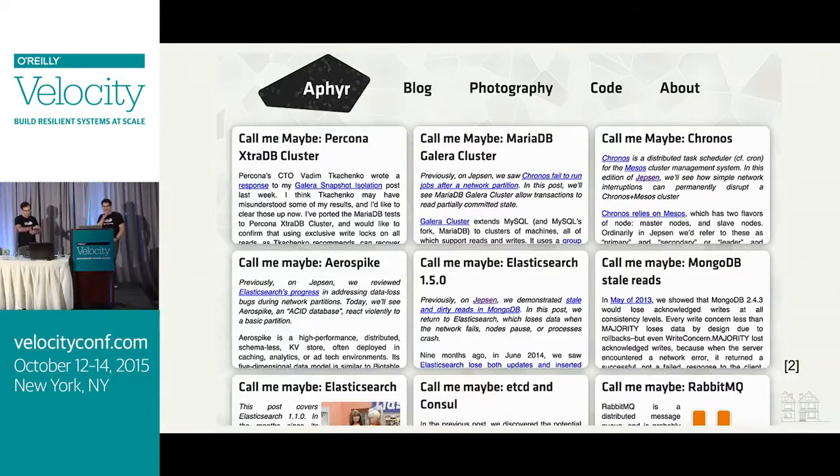So if you guys haven't heard of Afer, he's written some really great blog posts. But the key takeaway for me from these blog posts about data stores is that you shouldn't believe what data store vendors write on the box. Because the reality is that when you try to take their data store and put it in production, something is going to go horribly wrong.